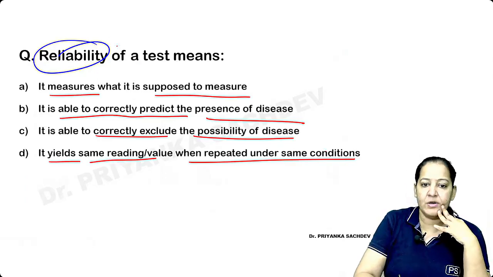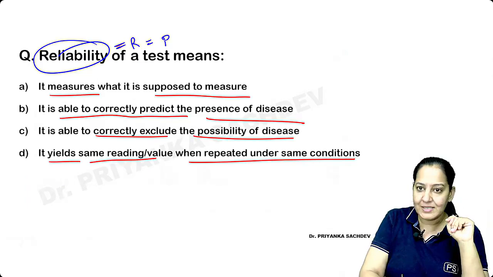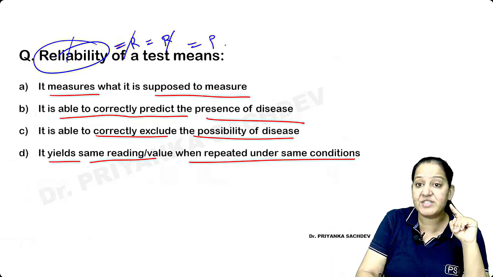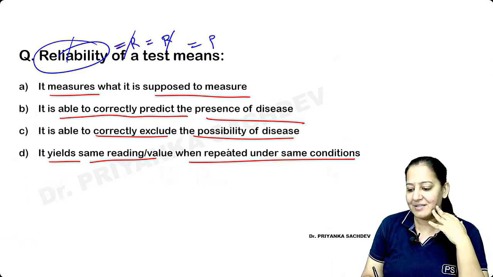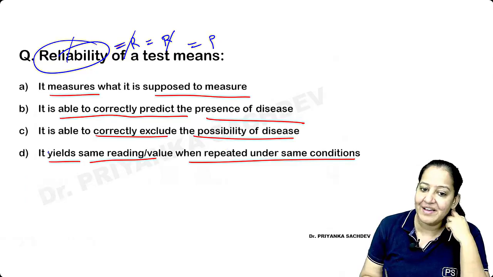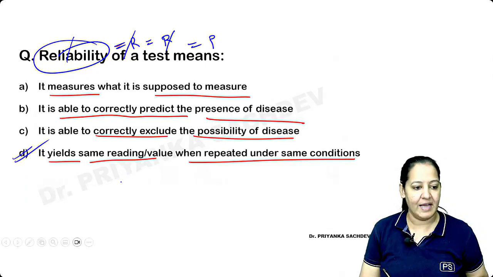What is reliability? Also known as repeatability, also known as reproducibility, also known as precision. What do you mean by that? Aditi, you are right. Yes, the reading is the same, every time the same reading. So the correct answer is D. Okay, the correct answer here is D. And you all are right.